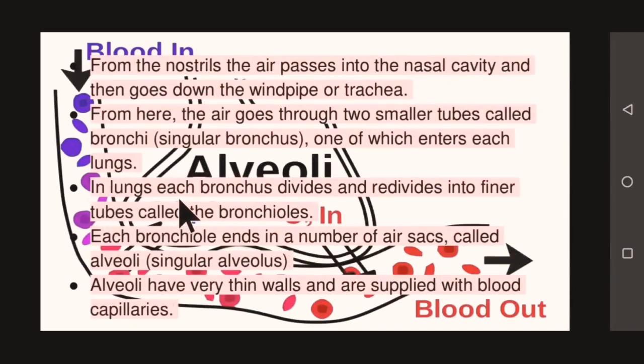In the lungs, each bronchus divides and redivides into finer tubes called bronchioles. Ultimately, each bronchiole ends in a number of air sacs called alveoli, or singular alveolus. Alveoli have very thin walls and are richly supplied with blood capillaries.